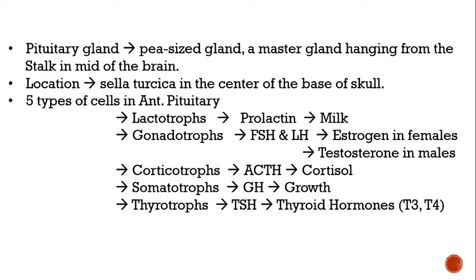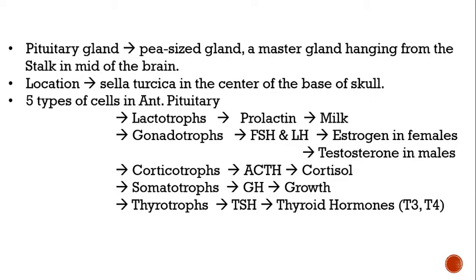Okay, so the anterior pituitary gland has 5 types of cells. The lactotrophs, which produce prolactin. As you know, prolactin stimulates the breast to produce milk. And then gonadotrophs, which produce FSH and LH, which stimulate estrogen production in females and testosterone production in males. Then corticotrophs, as the name indicates, produce adrenocorticotropic hormone, which stimulates cortisol production from the adrenal gland.